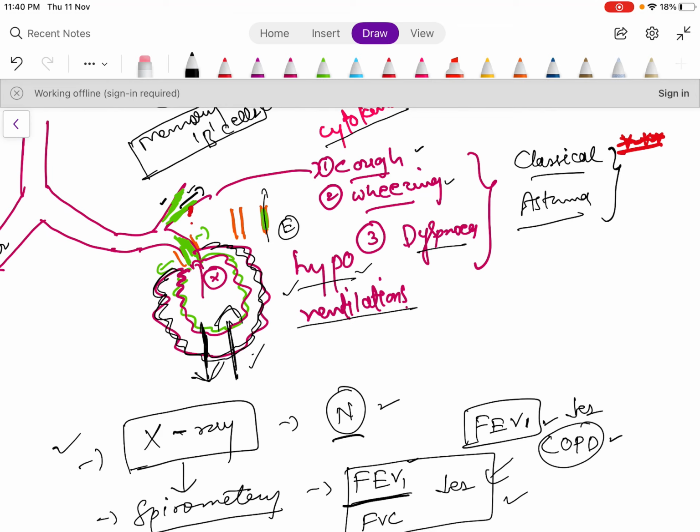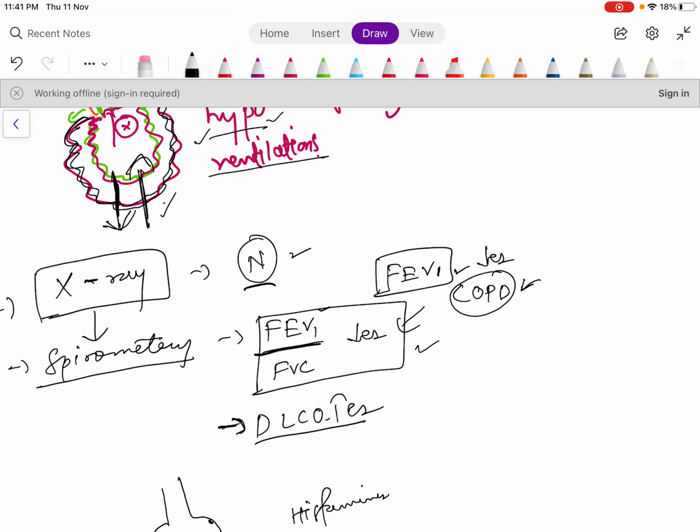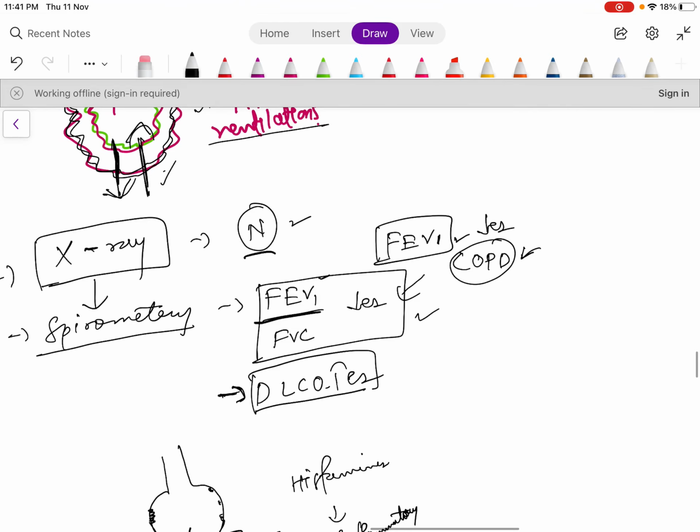Because I told you here that expiration is affected. Air won't be able to be released easily from the lungs, and because of this the forced expiratory volume will be decreased. This also occurs in COPD. This is the same as COPD, that the FEV1 by FVC ratio is decreased, but DLCO is increased.